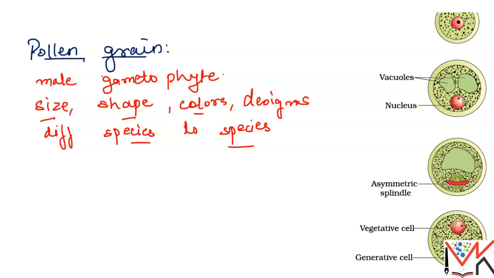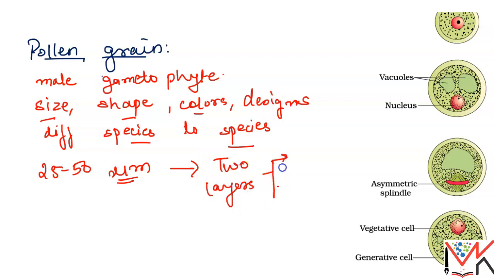Now student, when you see the pollen grain, it is spherical in structure. Usually, on average, the diameter is 25 to 50 micrometers. It has two walls, that is, the wall of the pollen grain has two layers, exine and intine.